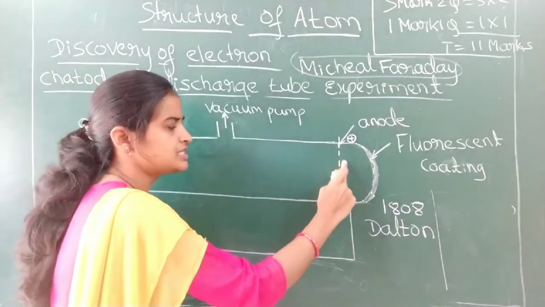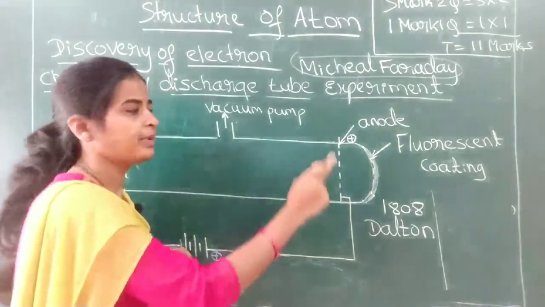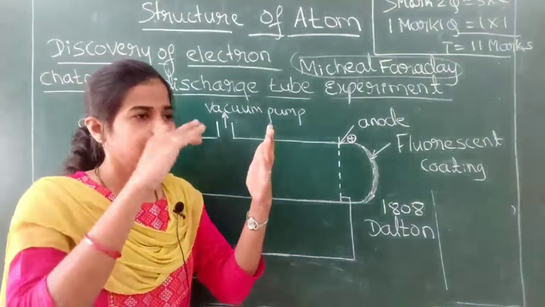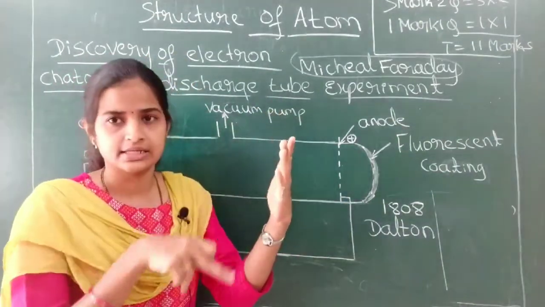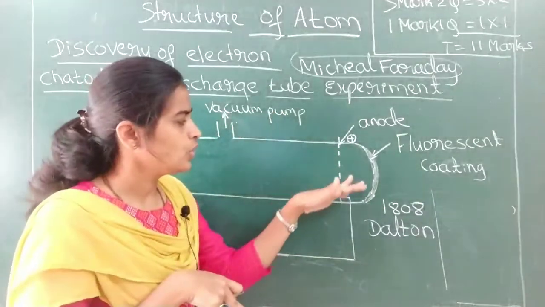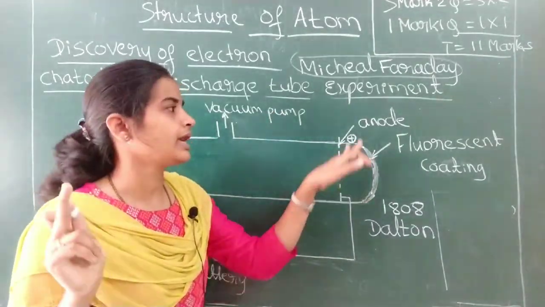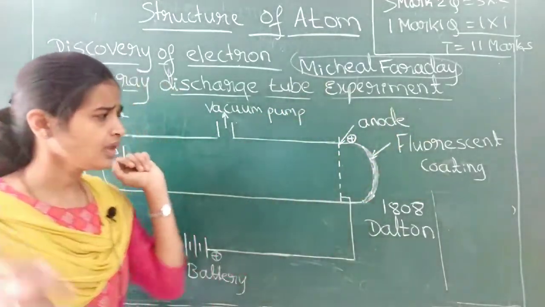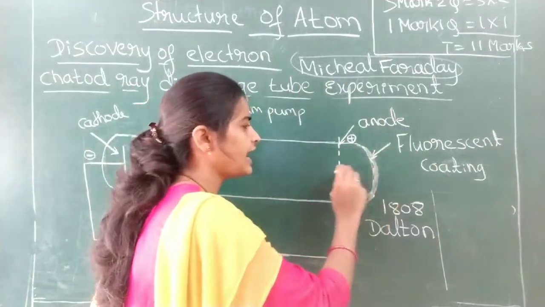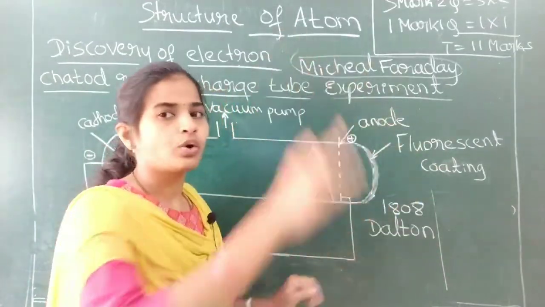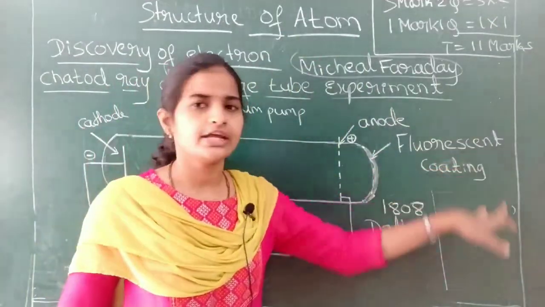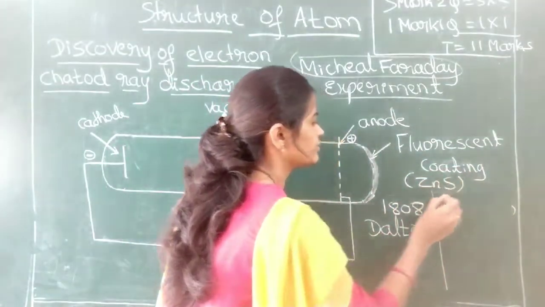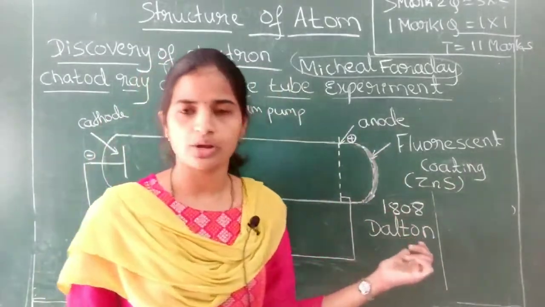See, this sheet I have made perforated. It has perforations, which means the metal sheet has holes in it. So it is called a perforated anode. Got it? At the back side of this anode, a material is coated inside the tube, that is, a fluorescent coating, for example, zinc sulfide. Fluorescent material is coated here.